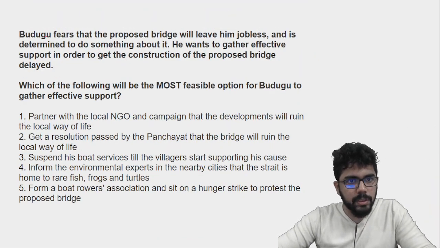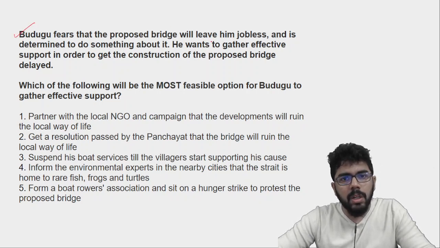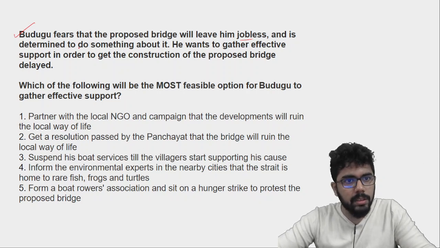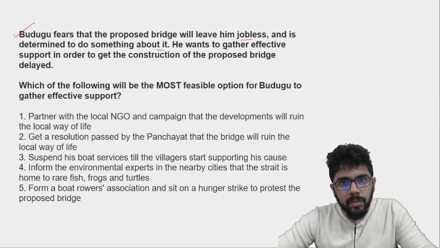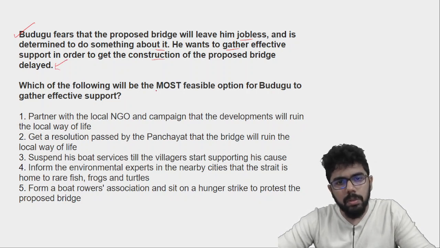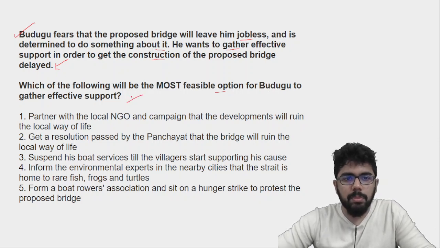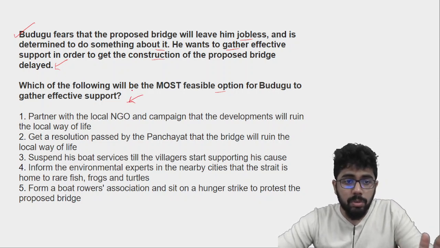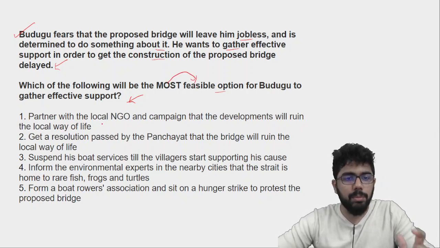Now, Budugu fears that the proposed bridge will leave him jobless, exactly, and is determined to do something about it. He wants to gather effective support in order to get the construction of the proposed bridge delayed. Which one of the following will be the most feasible option for Budugu to gather effective support? So he has to get it stopped. So out of the 5 options, which one will be the most feasible option to gather support?